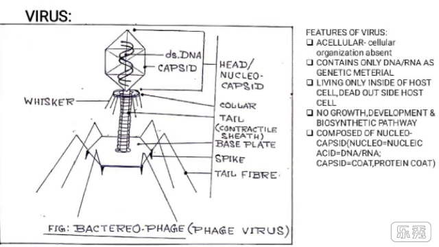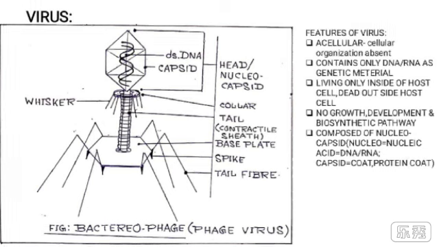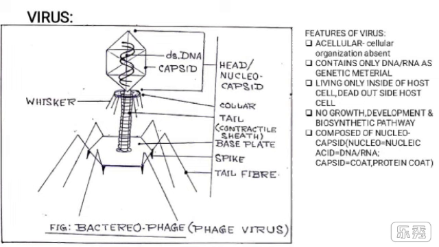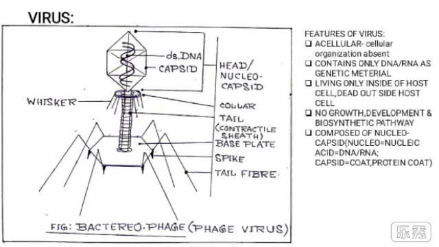Now the DNA will take charge of metabolism in that bacterium, and later they will produce the same phage particles within that infected bacterium, and after completion of the life cycle within the host cell, they rupture the bacterial cell and a huge number of phage copies are released.